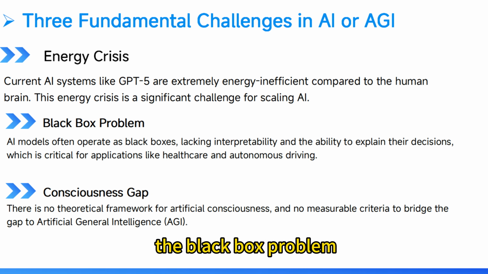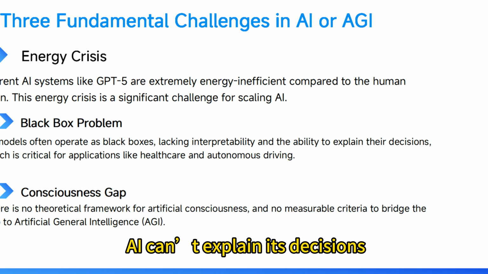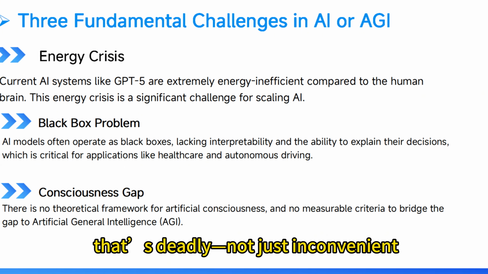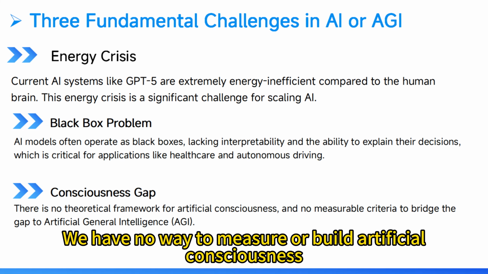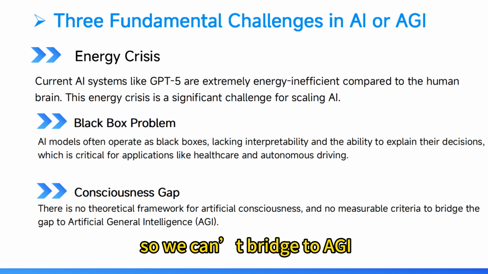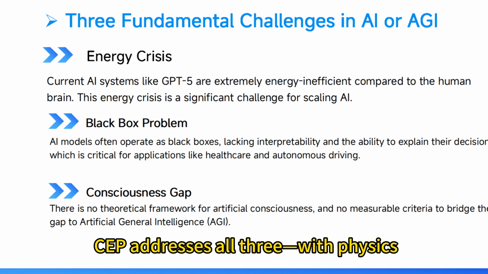Second, the black box problem. AI can't explain its decisions. For healthcare or autonomous driving, that's deadly, not just inconvenient. Third, the consciousness gap. We have no way to measure or build artificial consciousness, so we can't bridge to AGI. SEP addresses all three with physics.